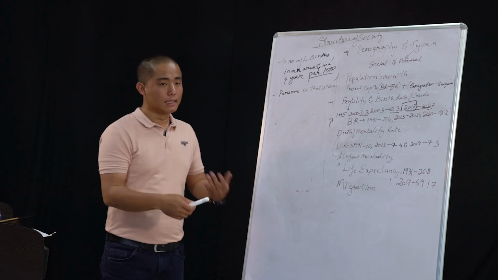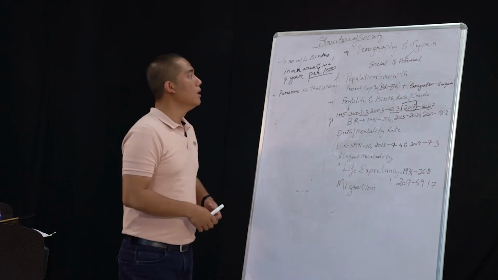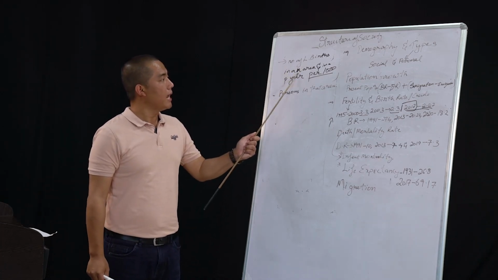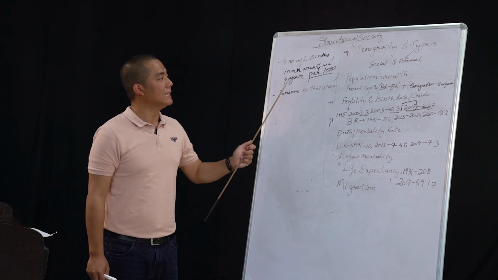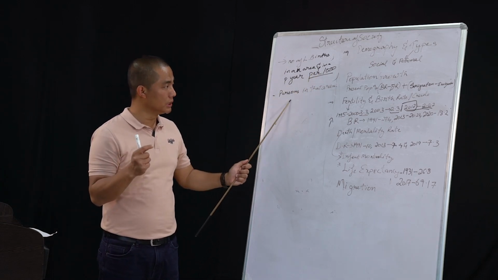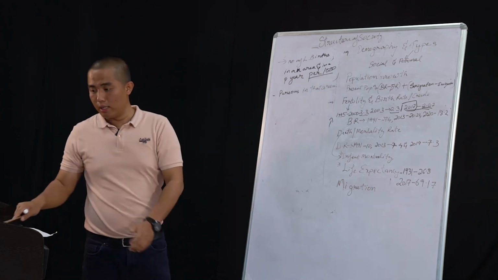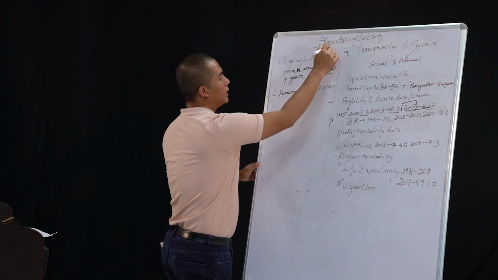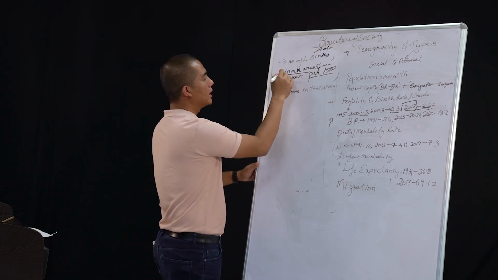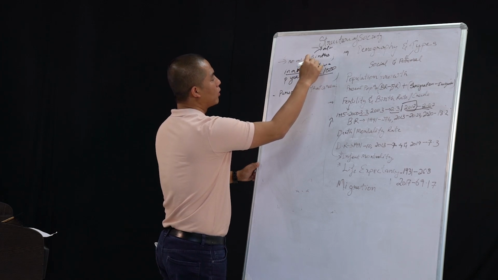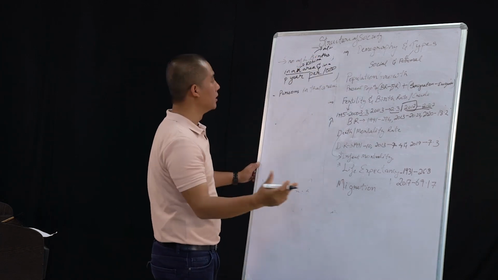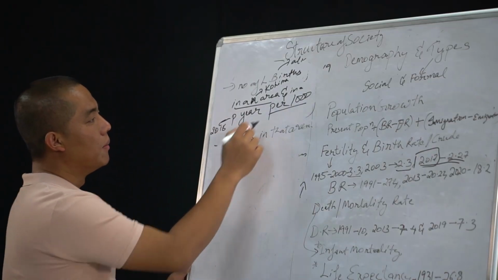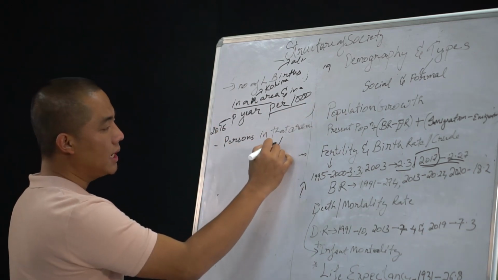So, if we are to calculate the birth rate, it means the number of live births in an area and in a particular year, per 1,000 persons in that area. So here, the number of live births, which means babies who are born alive. Second is in an area. Let's take the example of Kohima, since I'm living in Kohima. In a year, in which year? For example, 2018, per 1,000 persons in that area, in the same area, Kohima.